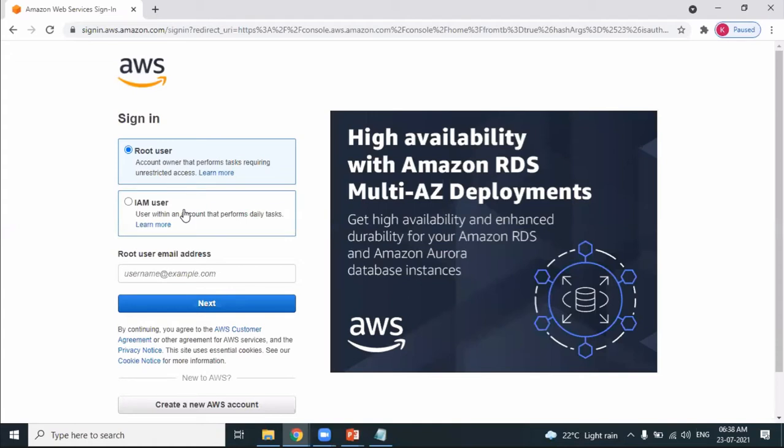Whenever we are logging in, by default we are logging in as a root user. Every day, right from day one, we are logging in as a root user. We have not disturbed the settings. The default user is a root user. Root user will have full access to the AWS account. What does that mean? Let's log in as usual.